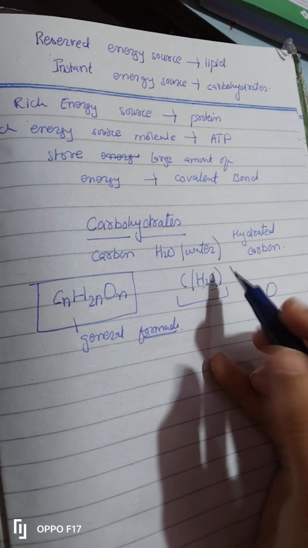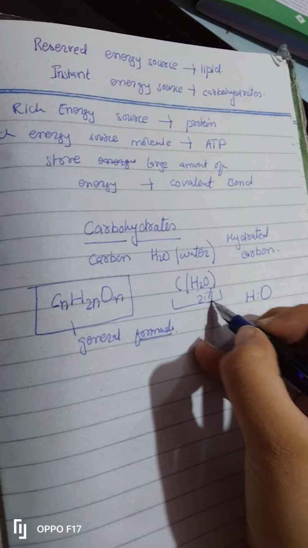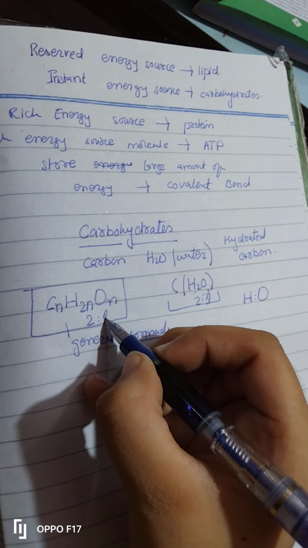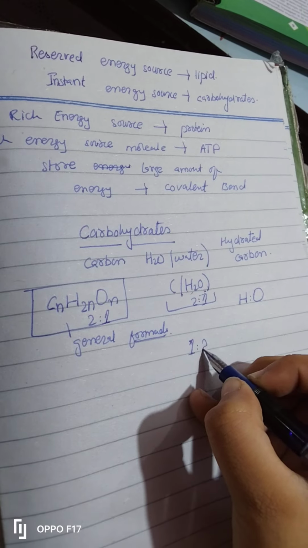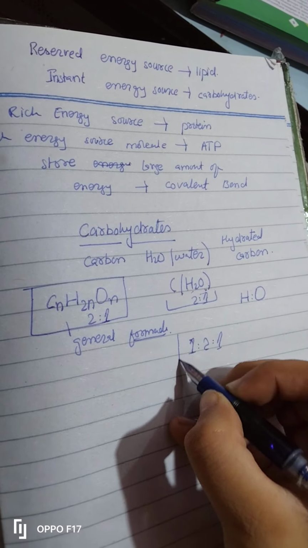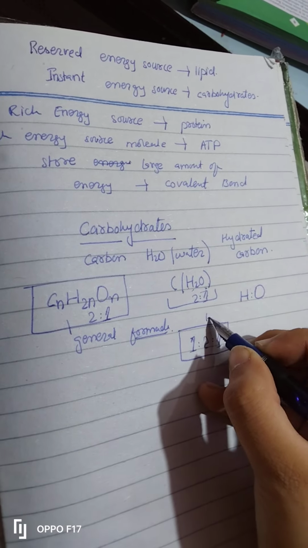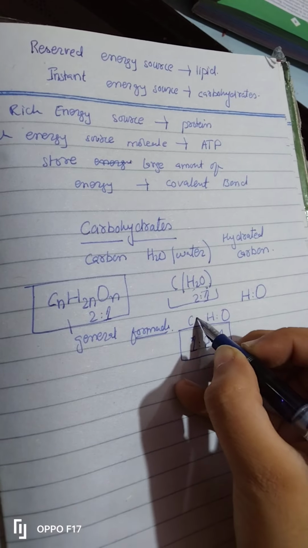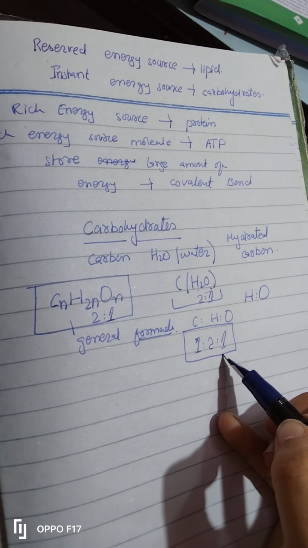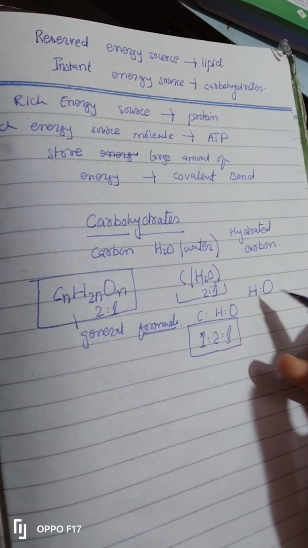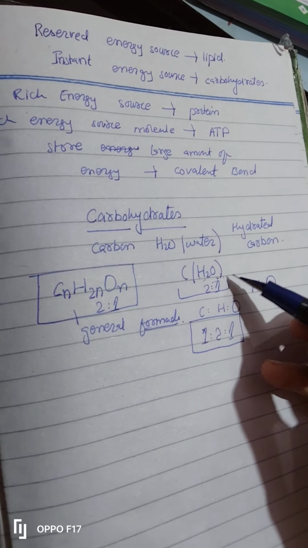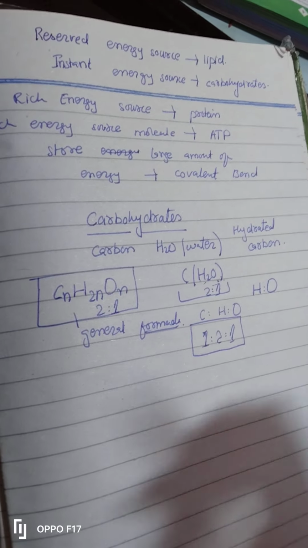Like it is 2:1 here, so here it will also be 2:1. So the whole ratio will be 1:2:1, where 2 is hydrogen, 1 is oxygen, and 1 is carbon. So hydrogen and oxygen have the same ratio in water and in carbohydrate.